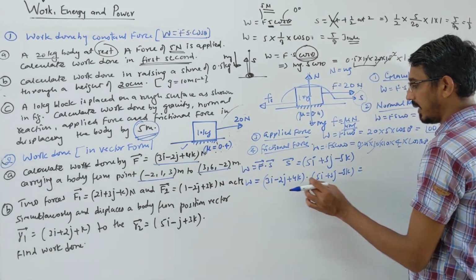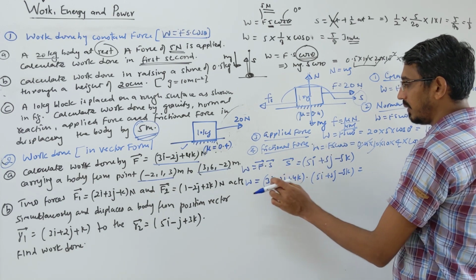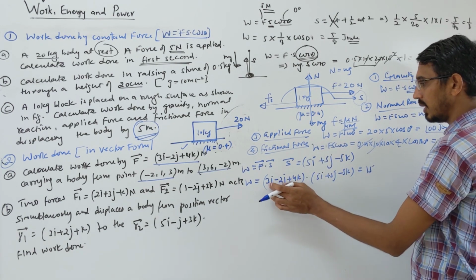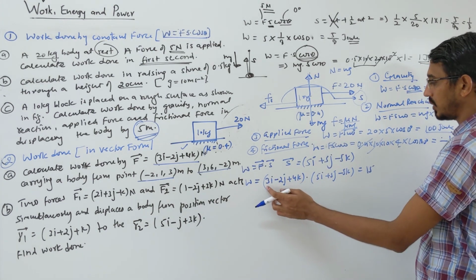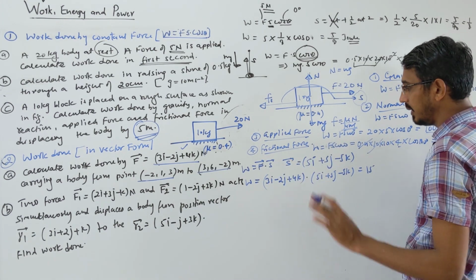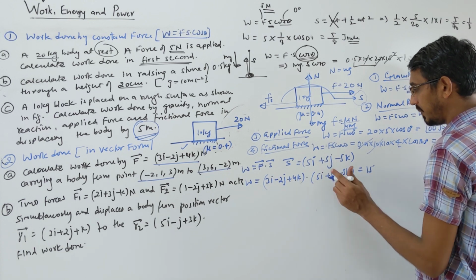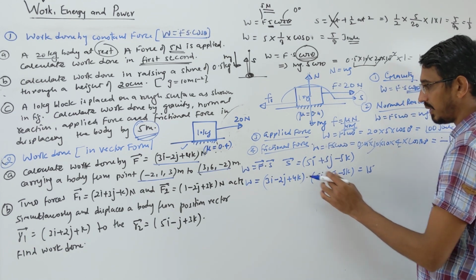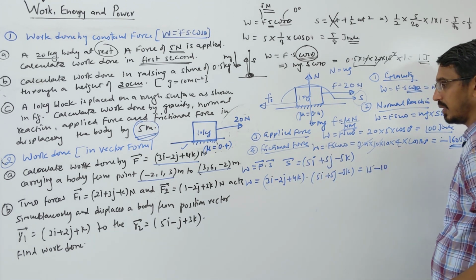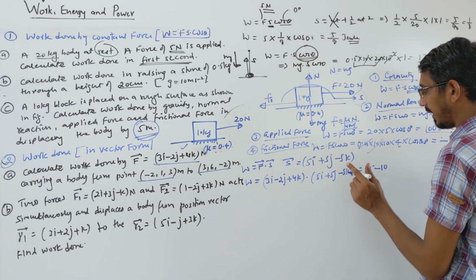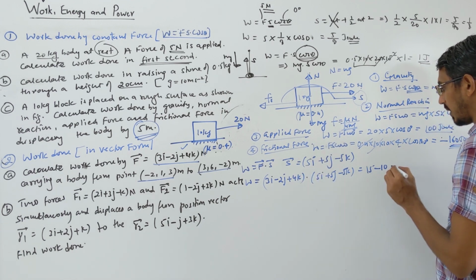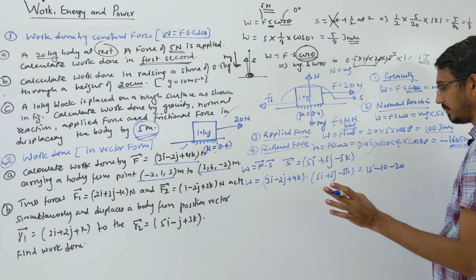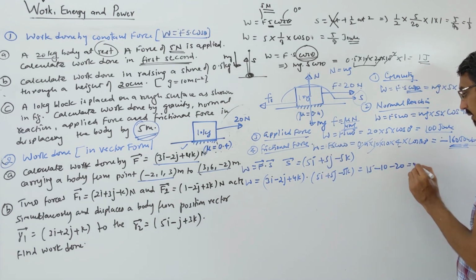So look here, 3i and 5i. 3 into 5 is what? 15. So that becomes 15, i dot i is 1. Others you don't need to multiply, because 3i into 5j becomes 0, 3i into this also becomes 0. Okay. So directly, 2j with j multiply, 2j and 5j. So this becomes what? Minus 10. Same way k, 4k and minus 5k. That becomes what? Minus 20. 4 into 5, k into k is 1. So that becomes minus 20, right?